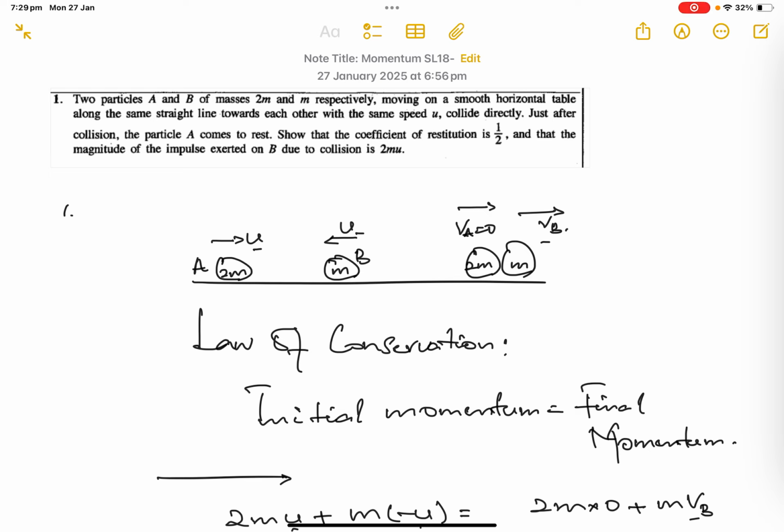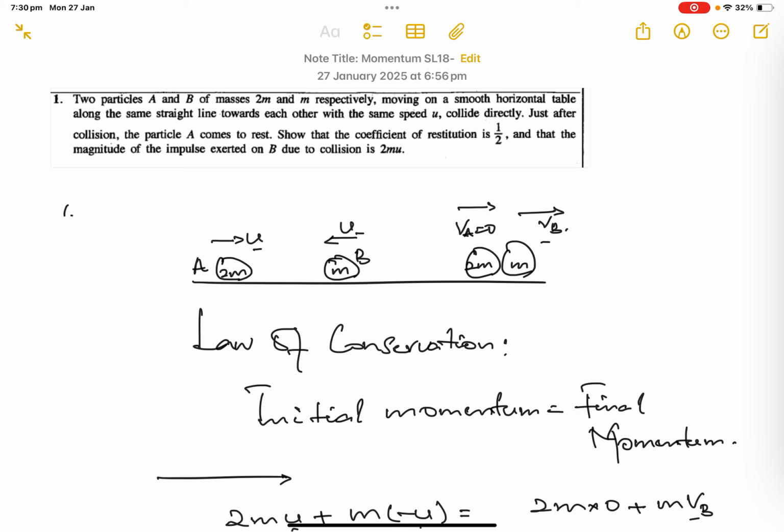So the velocity, I would say velocity because it is a vector here. The velocity of A, I just put it in the left to right direction, u, and the other one is the opposite way, moving towards it. They are traveling towards each other. So particle B is traveling right to left with the velocity u. So they are traveling in opposite directions towards each other, and then they're going to collide. After collision,